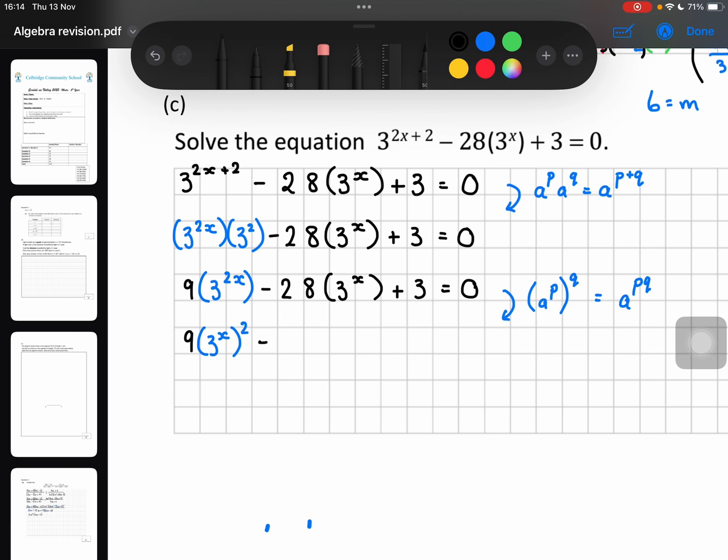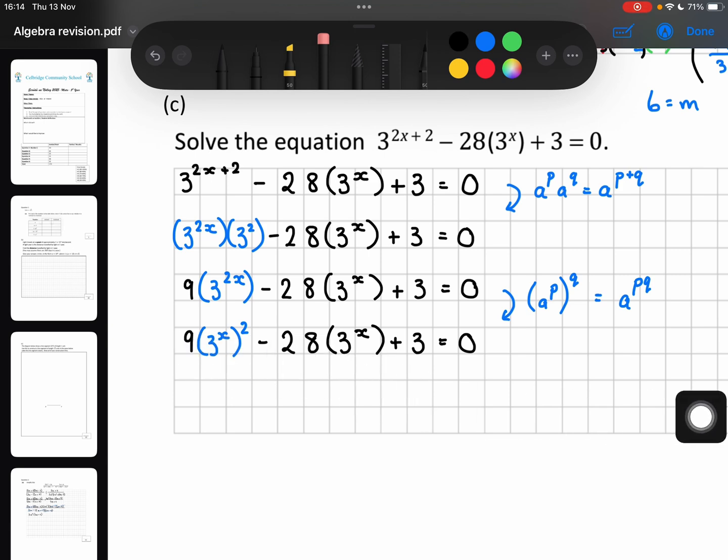Now, this might still seem very confusing, but let's just take a breath and look at what we have here. We have 9 by something squared, minus 28 by something, plus a constant, equals 0. What does that look like? It looks kind of like a quadratic.